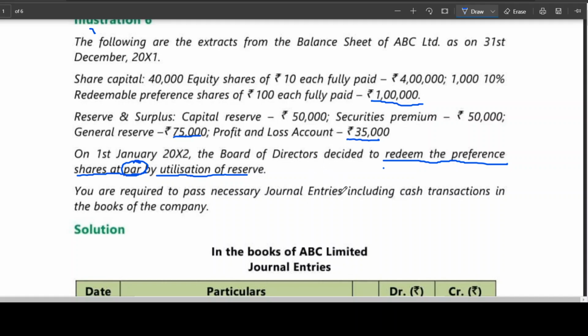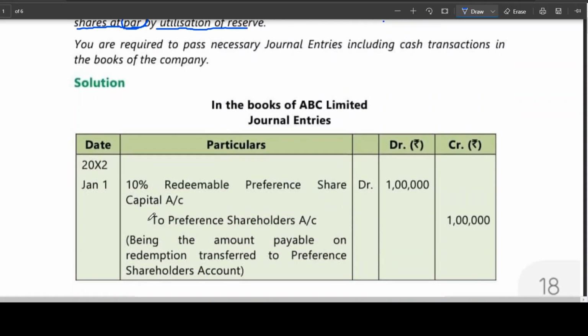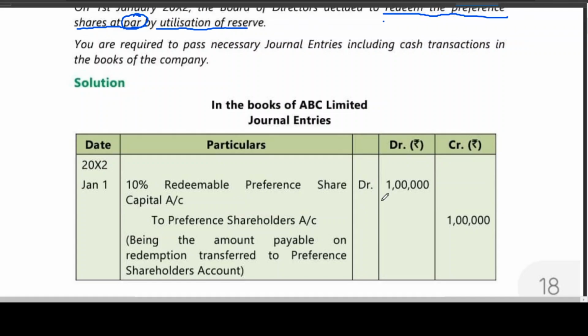Now if you look at this, the first entry, as usual: you are not going for a fresh issue, so directly you can write the entry for redemption of preference shares. 10% redeemable preference share capital account debited to preference shareholders, 1 lakh. Is this clear? You are redeeming the preference shares at par. You should cancel the existing preference share capital when you are redeeming. It is to be debited, because when you issue preference shares you credit preference share capital. When you cancel it, it should be debited.